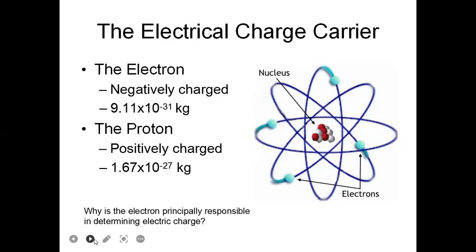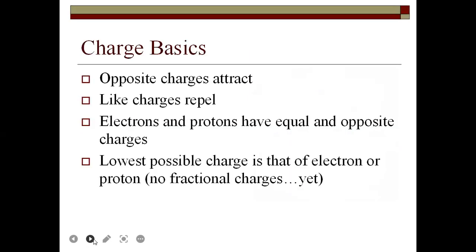So why is the electron principally responsible for determining the electric charge? This is a great question for us. Charge basics: opposite charges attract, you must know. Negative and positive charges will attract each other, and like charges repel each other. That means they don't attract. Like charge means positive-positive or negative-negative charges will repel each other, and electrons and protons have equal and opposite charge. So the lowest possible charge is that of an electron or proton. No fractional charge has been discovered or invented yet.